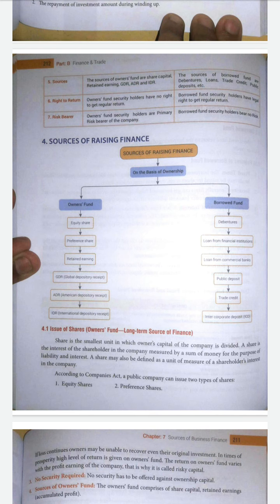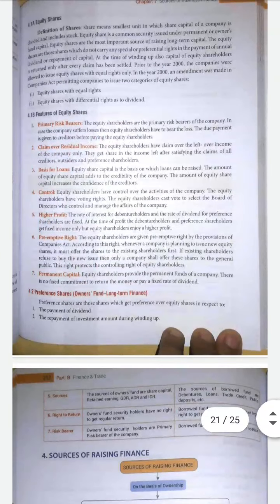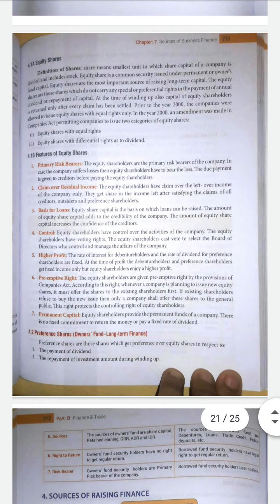As per the Companies Act, a public company can issue two types of shares to the public. One is the equity shares and another is the preference shares. First we are going to study what is meant by equity shares and some of the features of equity shares. Shares mean the smallest unit in which the share capital of a company is divided, and it also includes the stock.